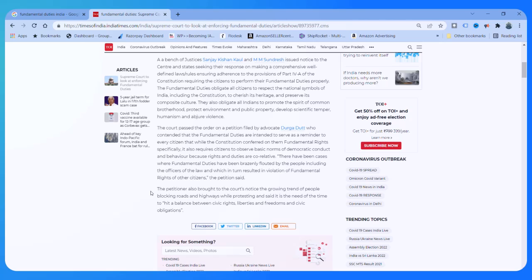And you will also notice that that debate is associated with certain protests and certain events in the public sphere in India. For example, the petition also brought to the court's notice the growing trend of people blocking roads and highways while protesting, and said it is the need of the time to hit a balance between civic rights, liberties, freedom and civic obligations.